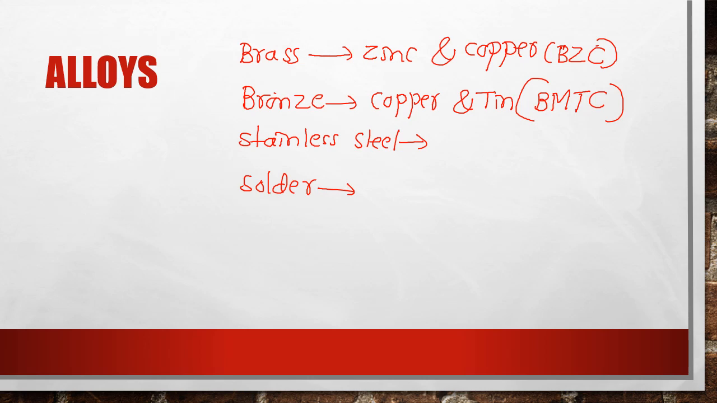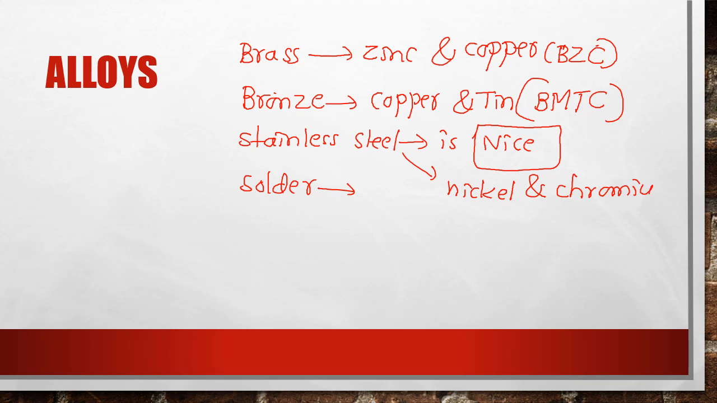Next, stainless steel. I'll write: stainless steel is nice. So what are the components? Look at this. The word nice, where Ni, one of the components, is nickel. And C stands for chromium. By this you can remember. Stainless steel is nice, where Ni is nickel and C stands for chromium. So these are the two components present in the stainless steel alloy.